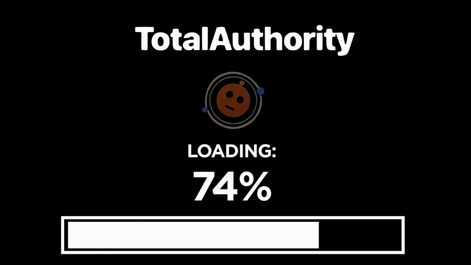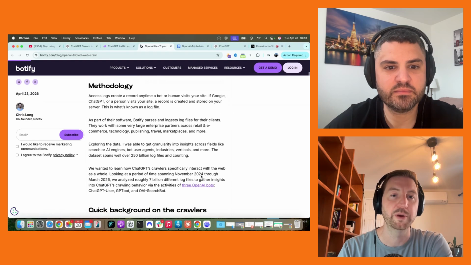OpenAI has tripled its crawl rate of the internet. What does that mean for AI discoverability? All right, so we're looking at this study of 7 billion log files that claims that OpenAI has tripled their crawl rate of the web. So we're going to get into what that means, the different crawl bots, and what they do. I think understanding this is important for putting together your strategy.